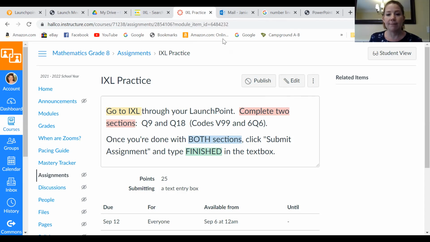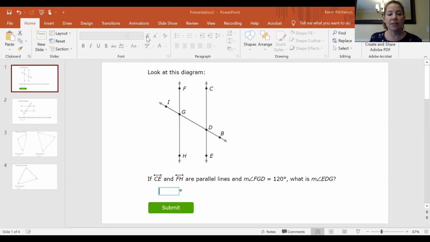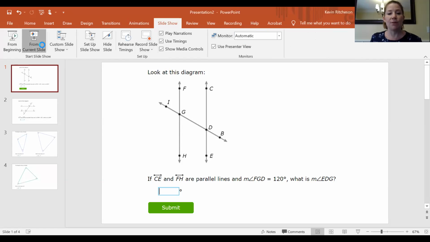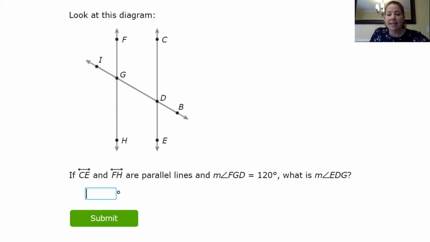So let me just pull up a few problems that you will see in IXL. I'm going to do those with you. So let's look at this first one. When I name angles, usually I only use 1 letter. However, IXL uses 3 letters, so I don't want you to be confused. Basically, this is telling you that these 2 lines are parallel. This one and this one are parallel. So that means that line IB is a transversal.